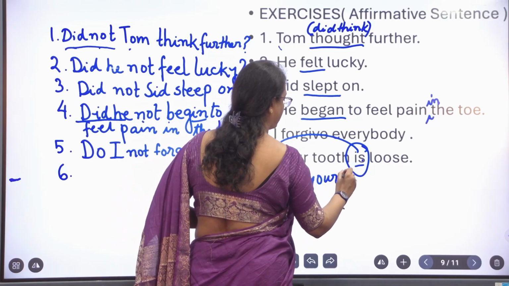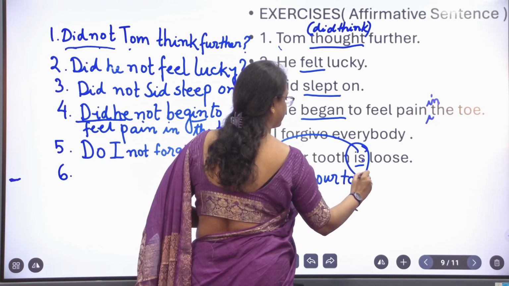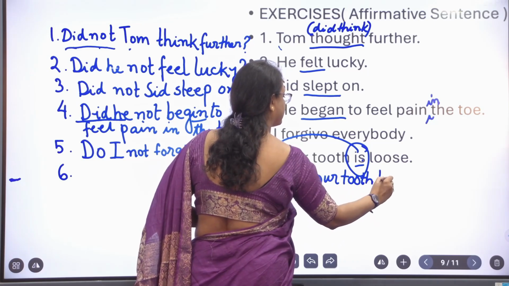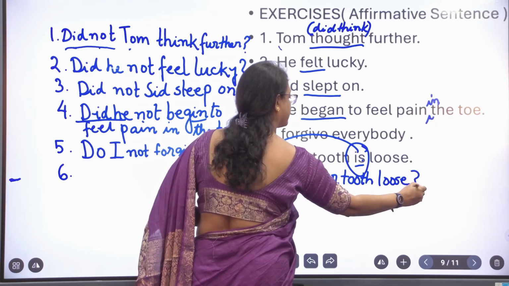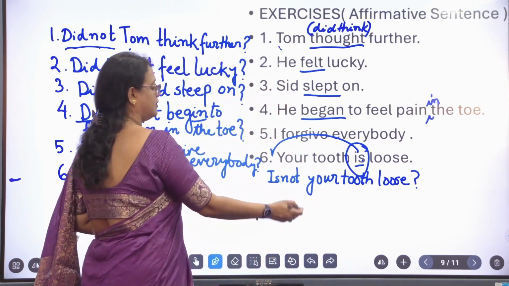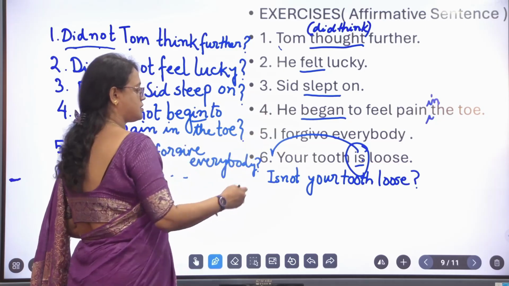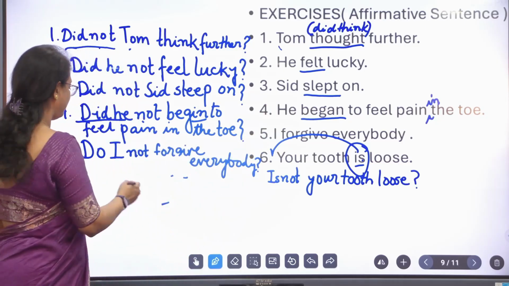Then the rest. Answer, yes, your tooth is loose. So 6.